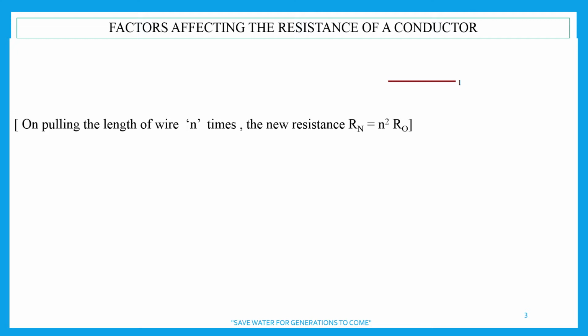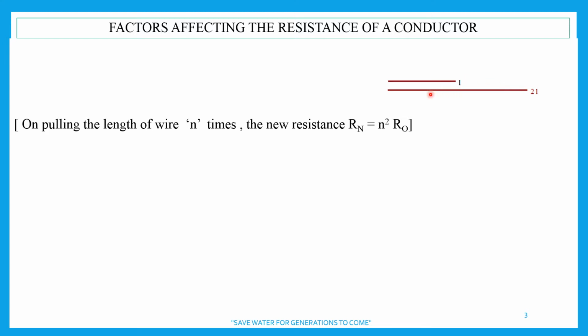Here I am taking another conductor of the same material, but the length is different. Suppose these two are of copper only. Now, what do you think? In which will the resistance be higher? First of all, will it affect the resistance or not? Will the resistance of the conductor be the same or different in these two cases?